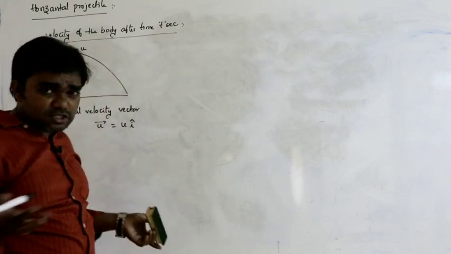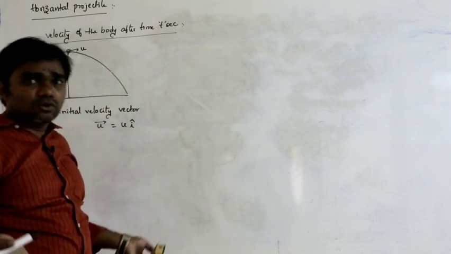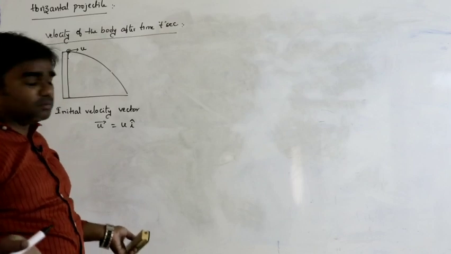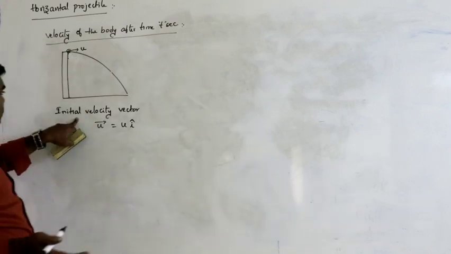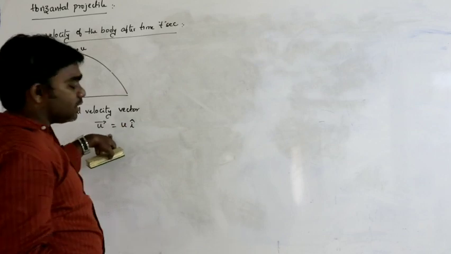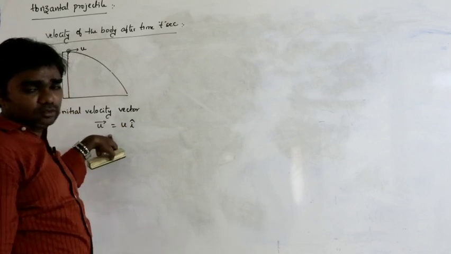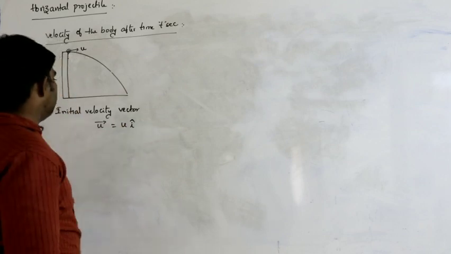Along the vertical direction, the velocity of the body must be 0. So initial velocity vector u bar can be written as ui.